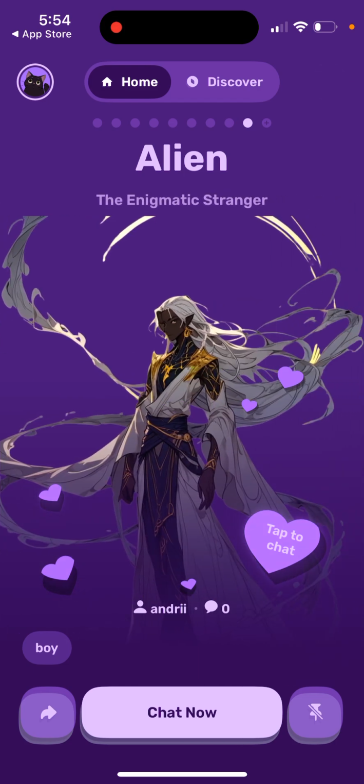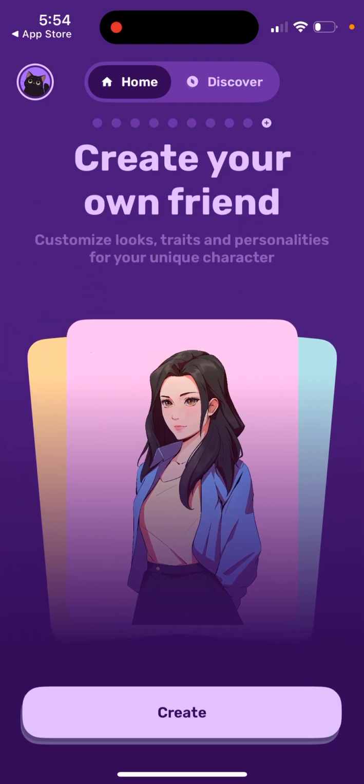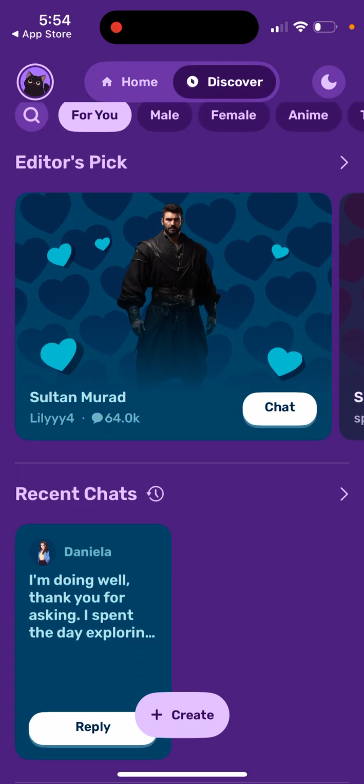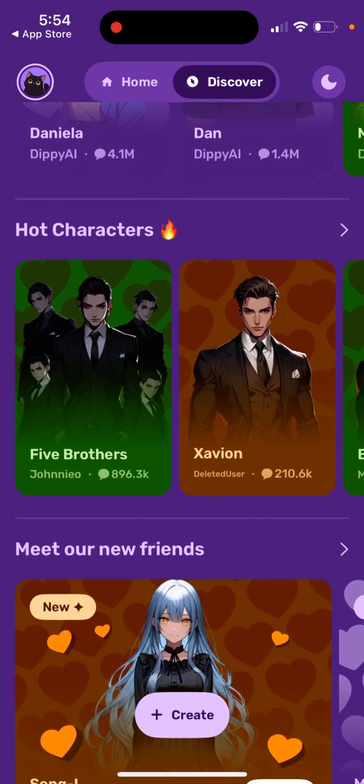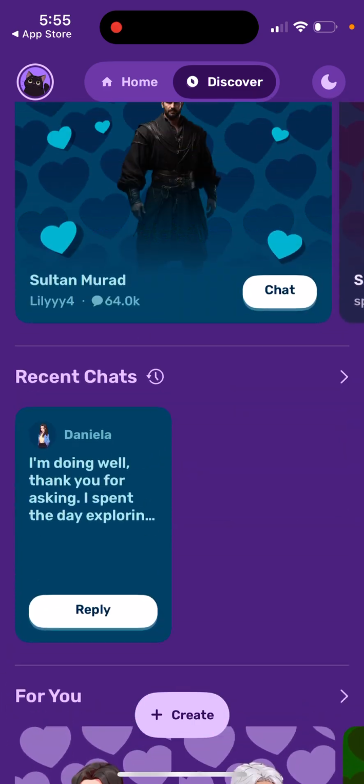That's just what you have. And then you just swipe around and discover new characters. So that's basically what there is to this app.